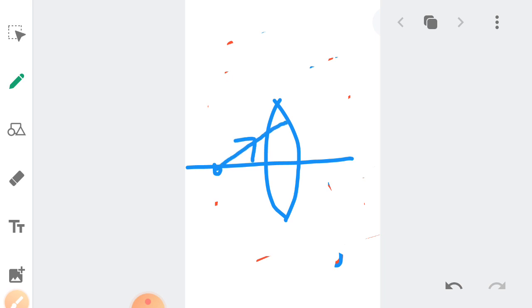Actually, the path taken by the light is like this, but it is deviated like this. So this is the deviation angle. The angle made by the deviated ray and the incident ray is nothing but the angle of deviation.